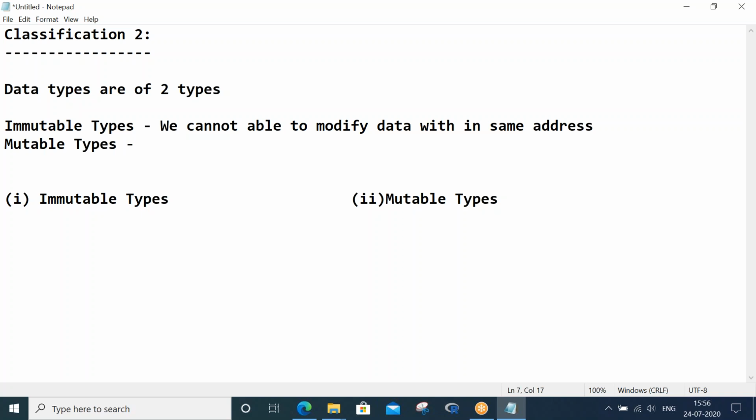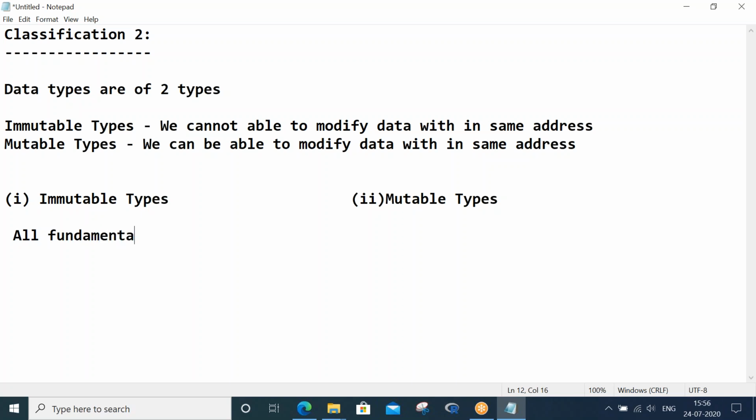Opposite to immutable is mutable. We are able to modify data within the same address. Here we are talking about address. Let me make the concept clear. First, let's discuss which data types come under the immutable category.